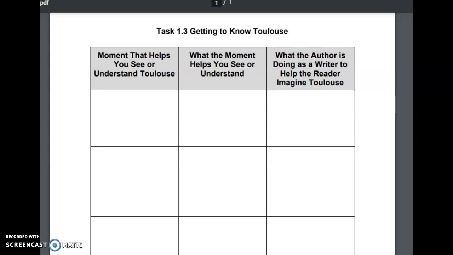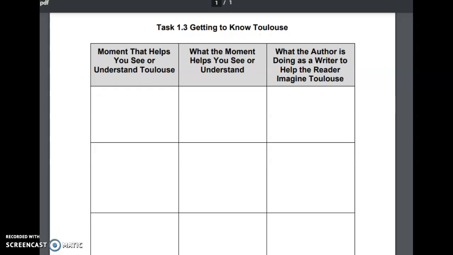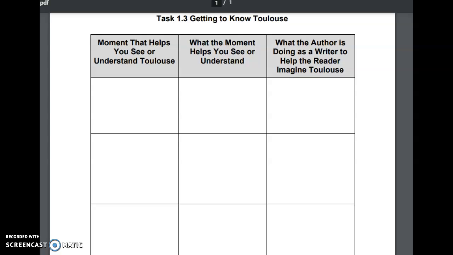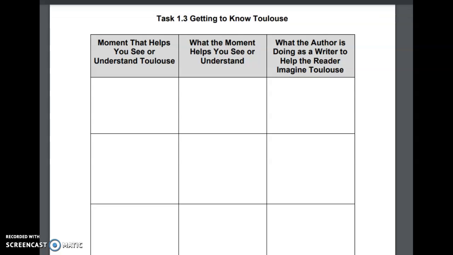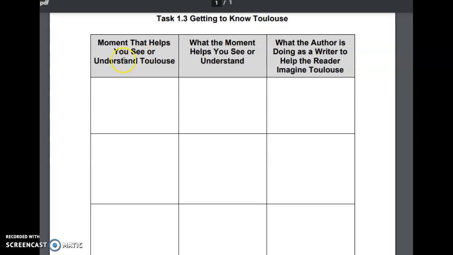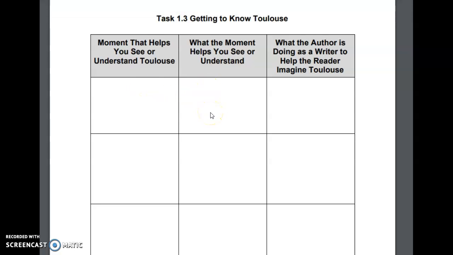And so this is the chart that you'll need for Odd, Weird, and Little. It's Task 1.3, Getting to Know Toulouse. At the top, if you'll remember, we talked about what moment from the story helped us understand Toulouse. And then what did that moment help you understand about the character?